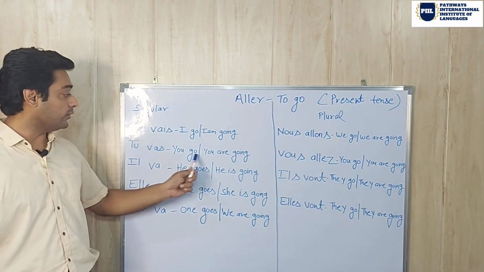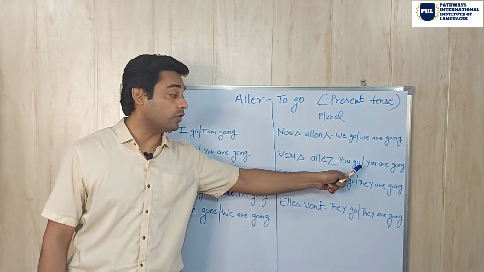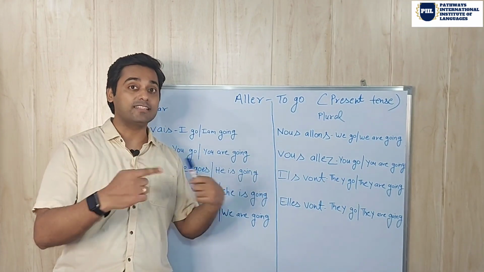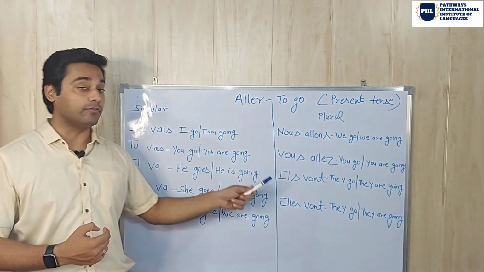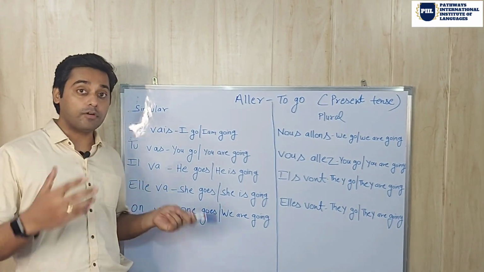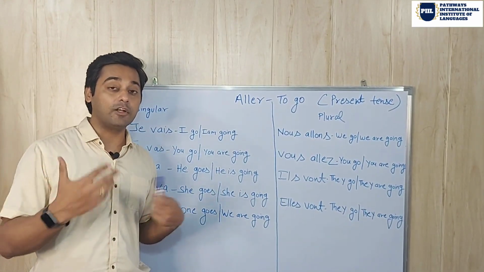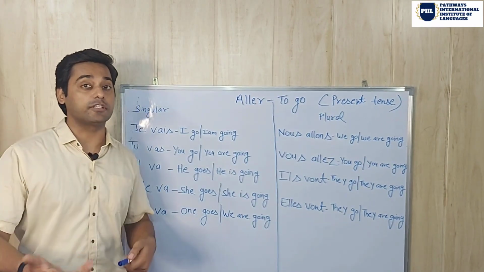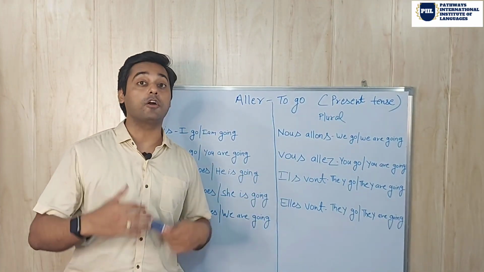Here, tu vas, you go, you are going, and vous allez, you go, you are going. What is the difference between these two? Tu and vous. You must be knowing, when do we use tu? Tu we use for singular and vous we use for plural.